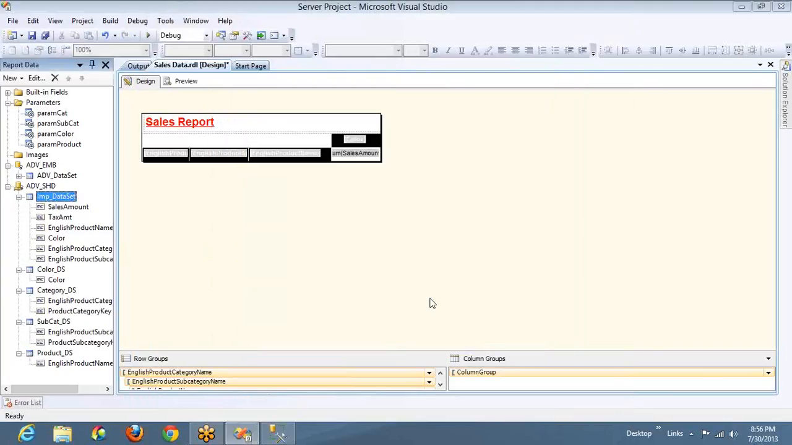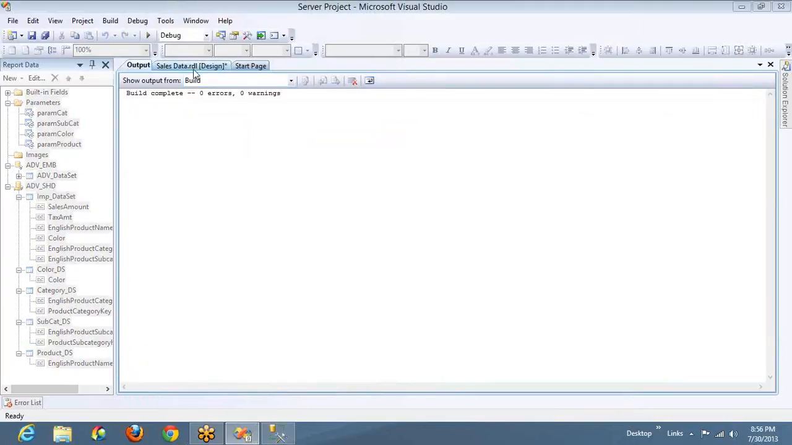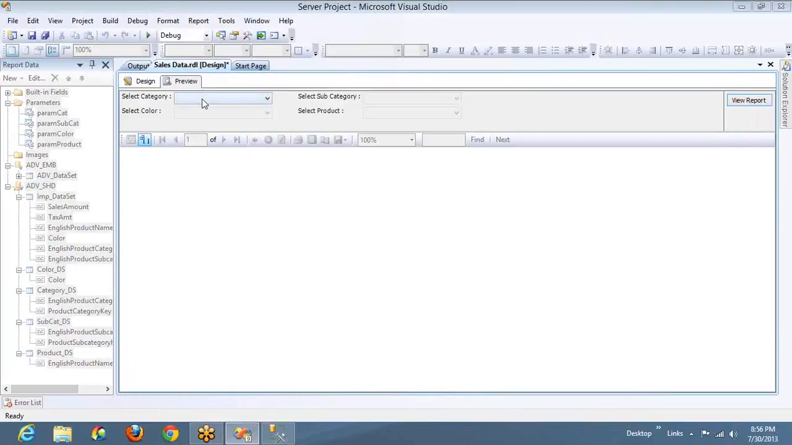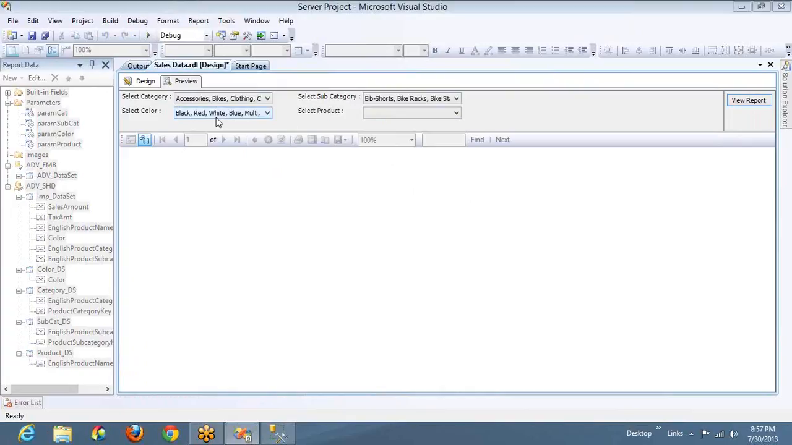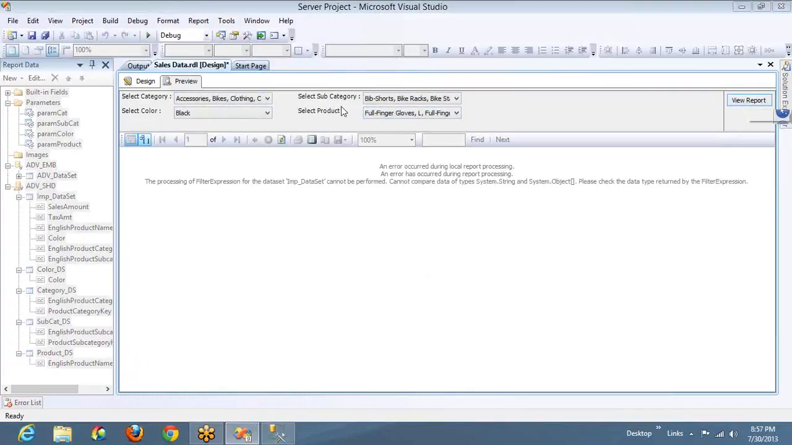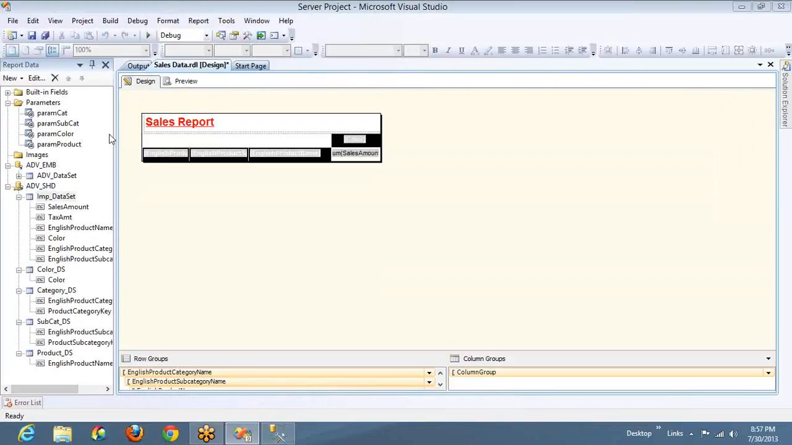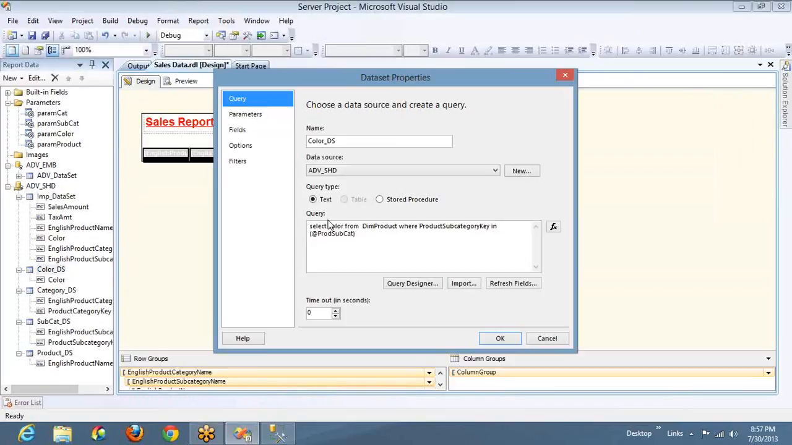Okay. Let's see whether it works or not. I'm trying to make the filter part dynamic. I've not given any static value for the filter. I've given a dynamic value, that is, whatever parameter I'm selecting here, that should come. So I'm unchecking everything. I'm going for only black. It will throw an error first. Why? Because I'm getting duplicate values, right? That is the error.